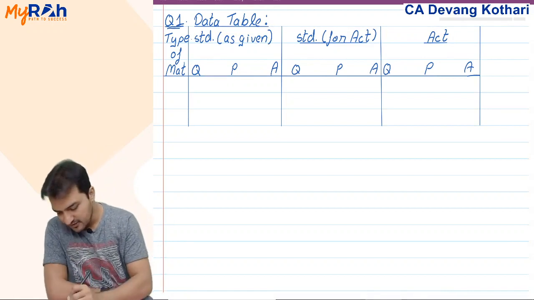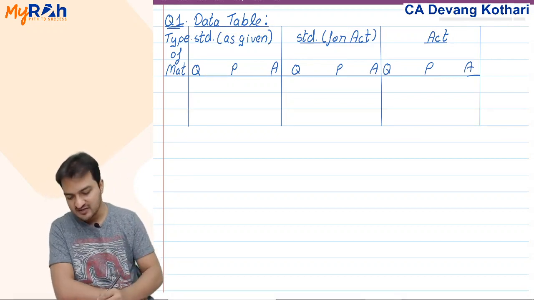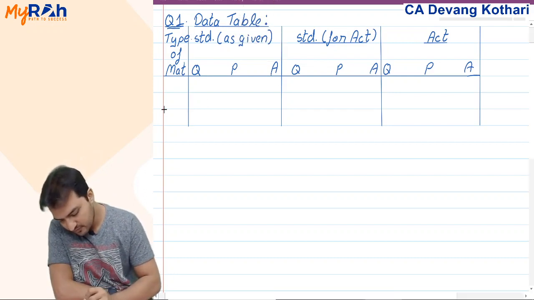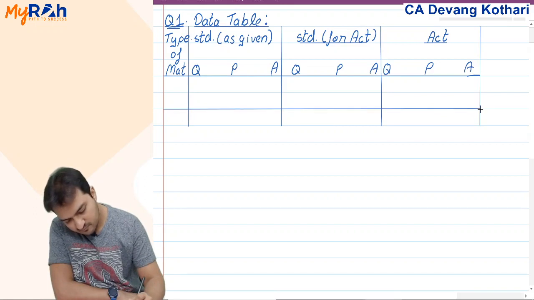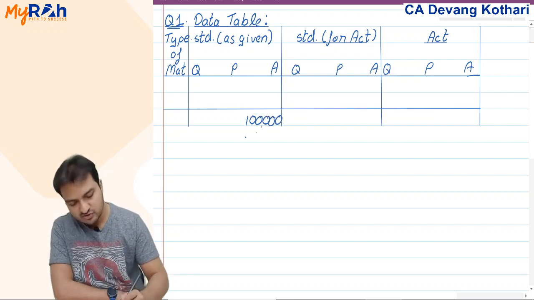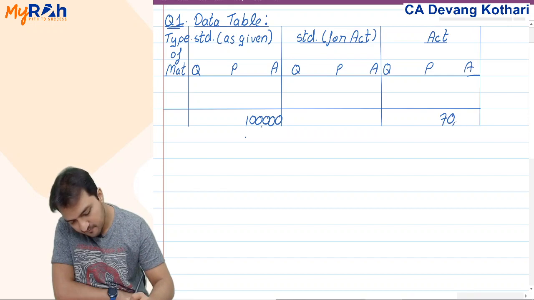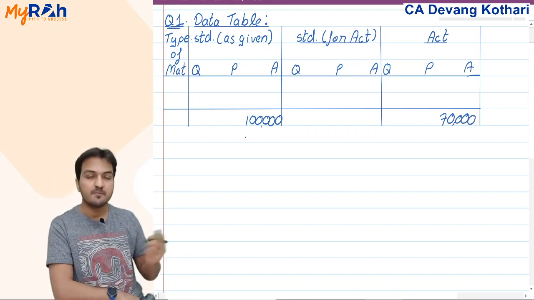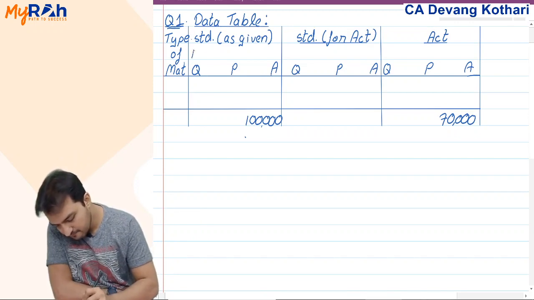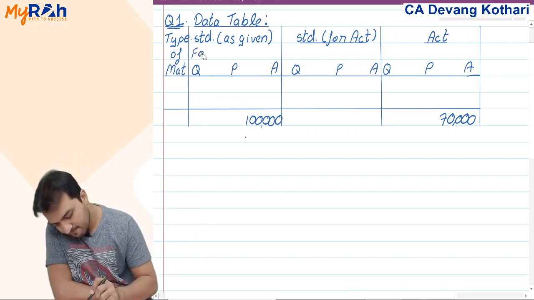For example, in my earlier example, I had given you standard cost as 1 lakh rupees and actual cost was say 70,000, but the standard cost was given for how many units?